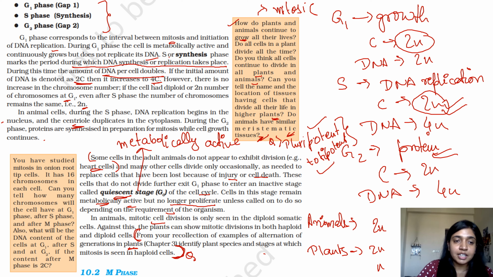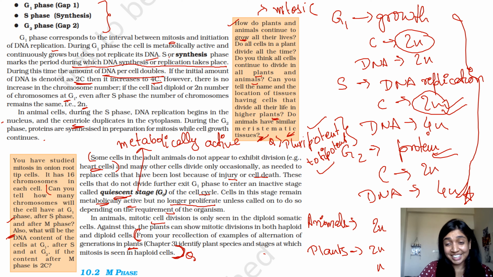All right. Then you have studied mitosis on onion root tip cells. It has 16 chromosomes in each cell. How can you tell how many chromosomes the cell will have at G1 phase, S phase, and after M phase? You will get the answer from this particular information that I've given. Also, what will be the DNA content of the cells? Again, you will get the information from what I gave you.